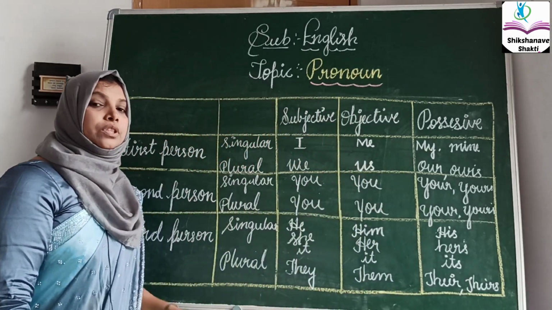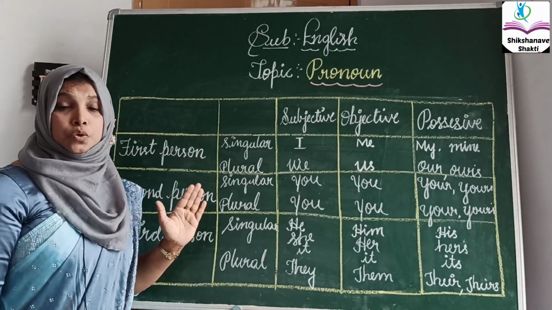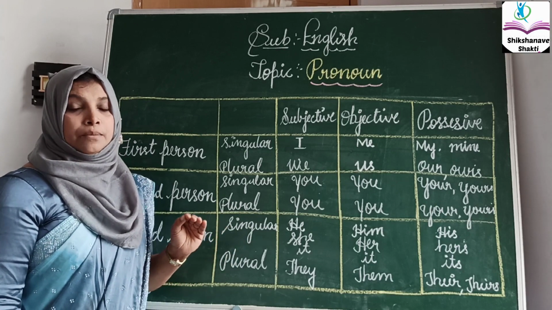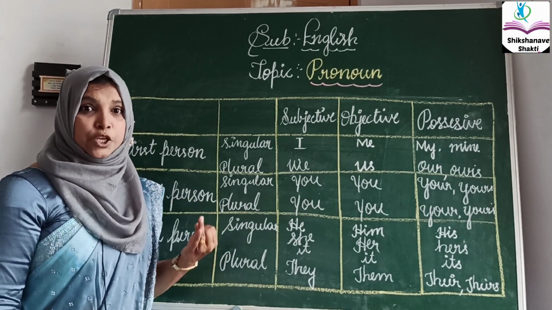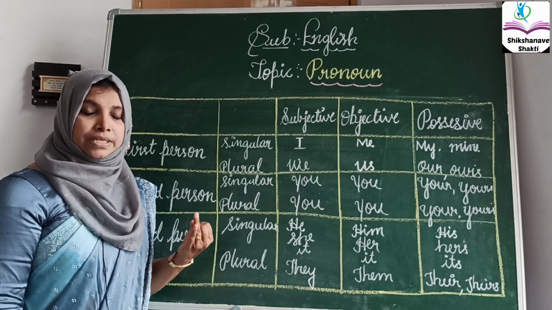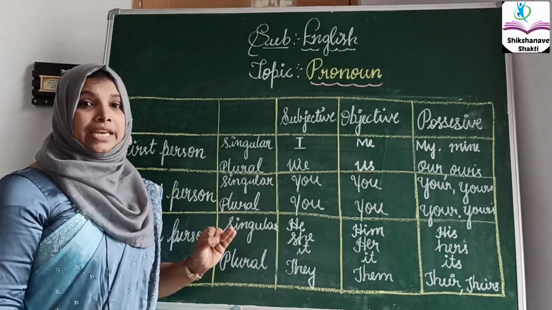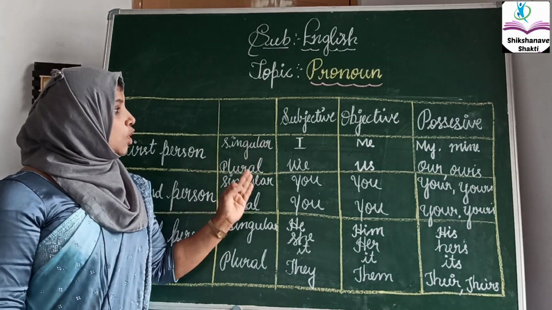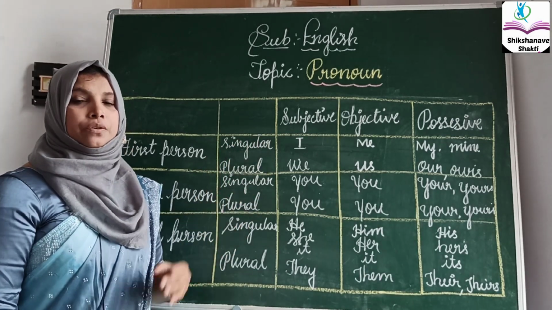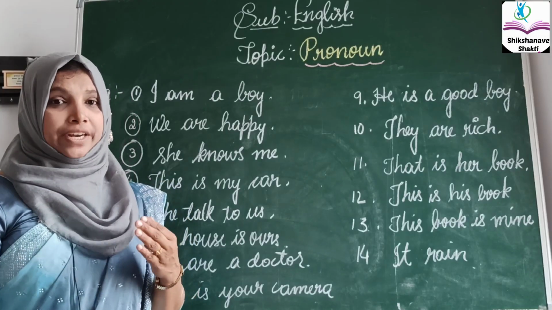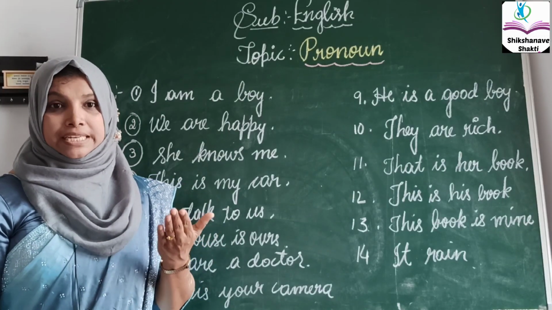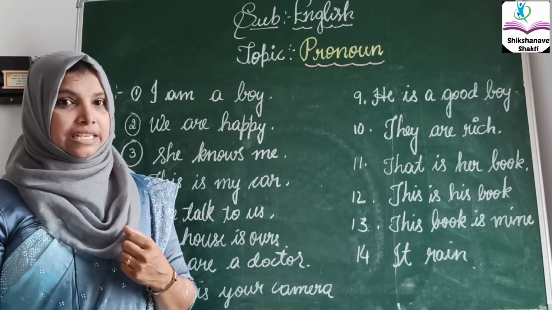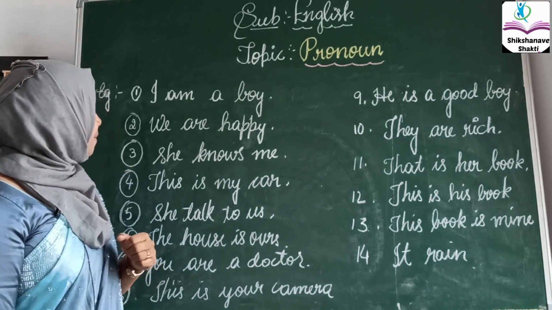Children, this is the table which helps us to know everything, and even makes us understand very easily. Because if you know the first person, second person using a singular, even the third person using a singular, it is very helpful for you. Let's see some more examples using this possessive, subjective as well as objective. Already I have drawn the chart. You have understood about the chart. That is the personal pronoun using a first person, second person. Let's solve the examples using these persons. Can you join me?